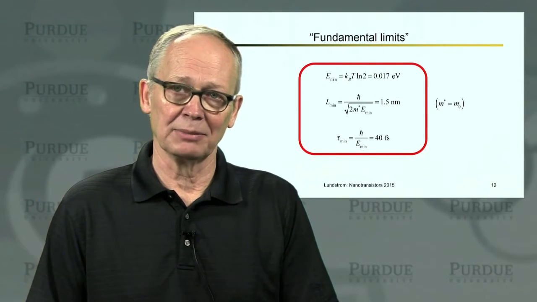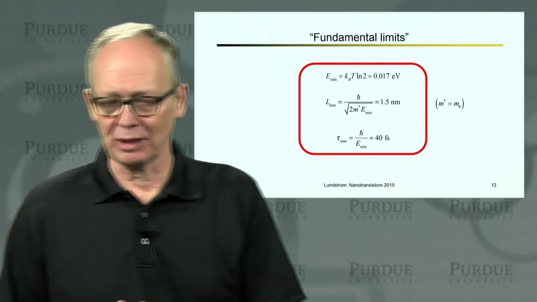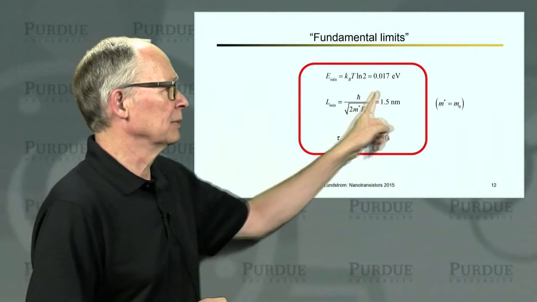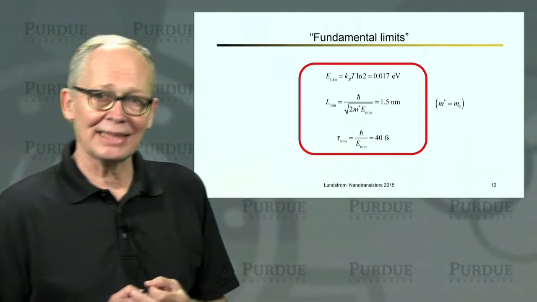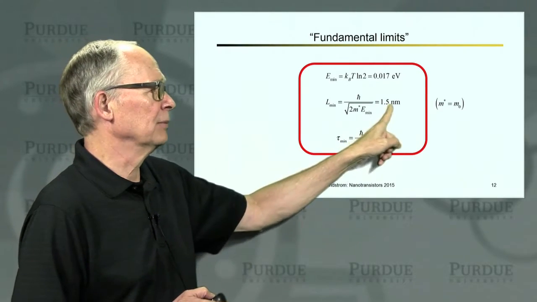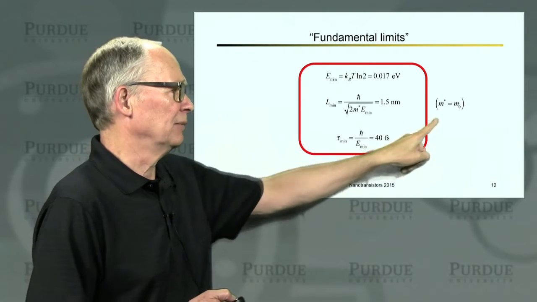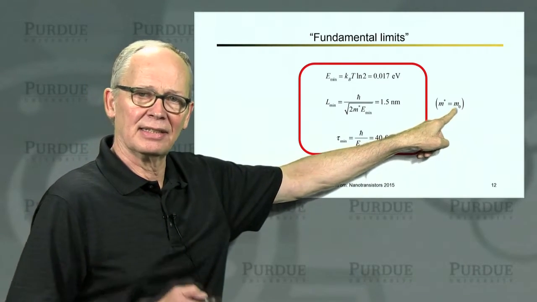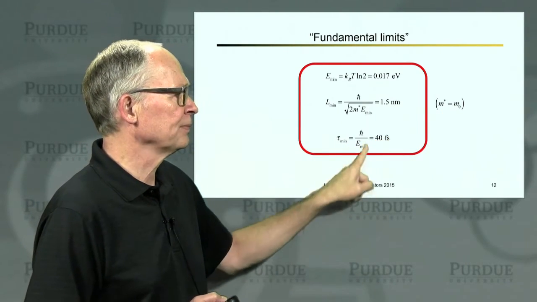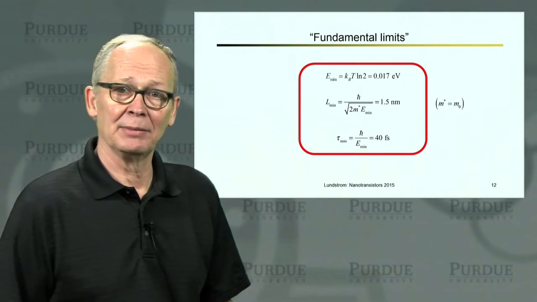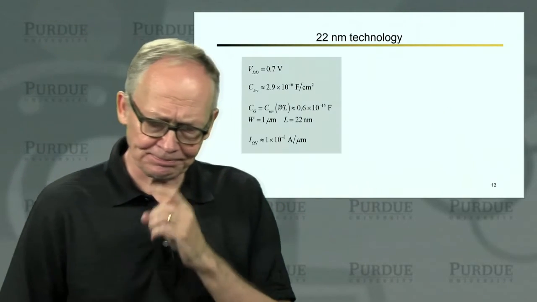So these are really probably some very lower limits to what might be achievable. The minimum switching energy is 0.017 electron volts. The minimum channel length from this argument is 1.5 nanometers. I'm assuming that the effective mass is just the electron mass in the vacuum. And the minimum switching time is 40 femtoseconds.